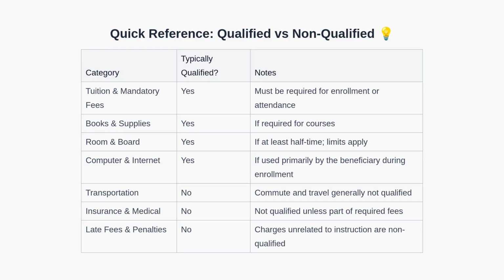cost of attendance figures. Computers and internet access can be qualified if they are used primarily by the beneficiary during enrollment. Transportation costs, insurance, medical expenses, and late fees generally do not qualify. Always verify with your plan documents and IRS guidance. With the basics and rules clear, let's move into a step-by-step process to reimburse safely.